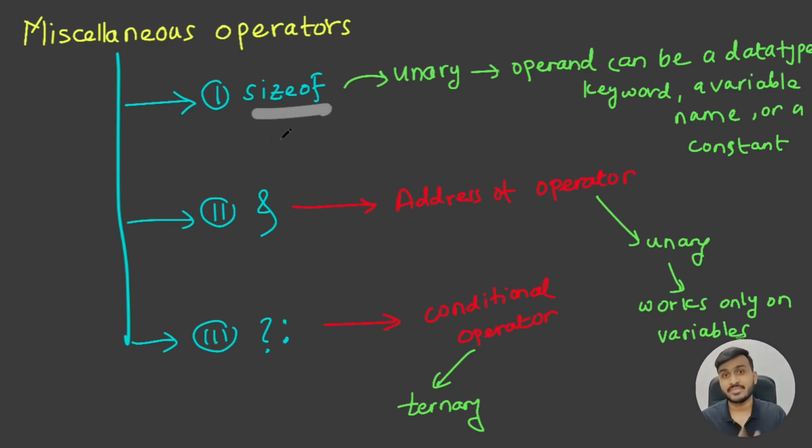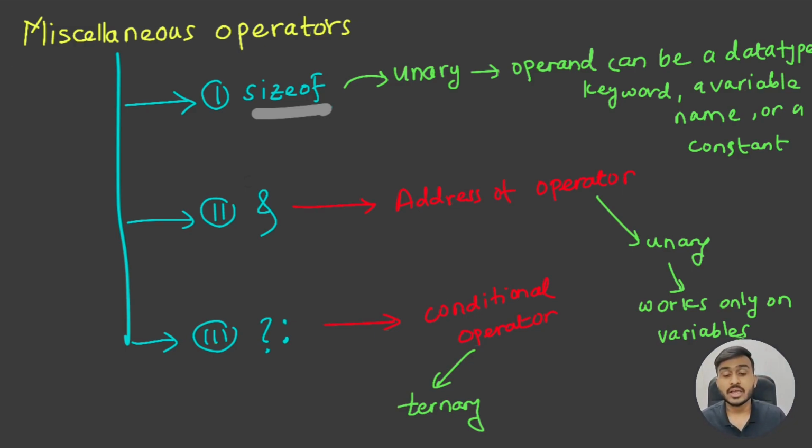The sizeof operator is very interesting and sometimes very useful. As its name suggests, it is used to get size. Now, size of what? We can get the size of different things. We can get the size of a data type. We know that we have different data types, like integer, char, and float, so we are talking about the primitive data types here. You can use the sizeof operator on the primitive data type keyword and you will get the size of that data type. What size your machine is going to allocate for that particular data type's variable, you can get that with the help of the sizeof operator.